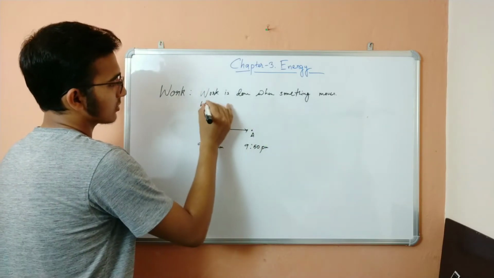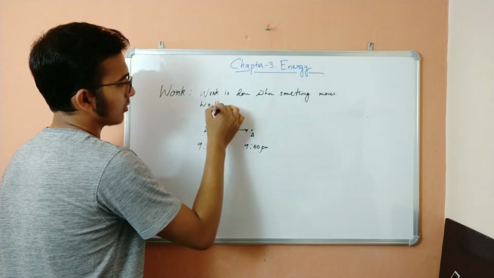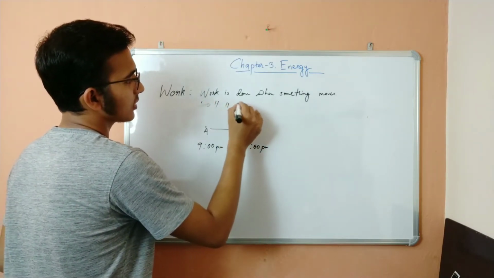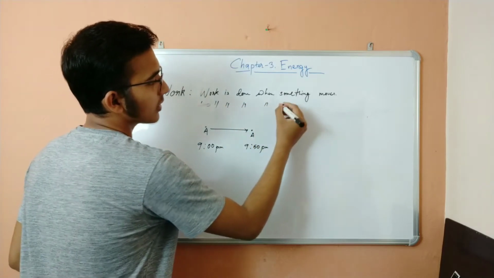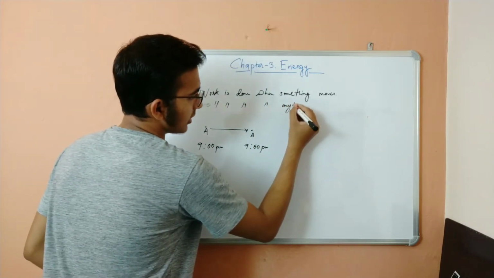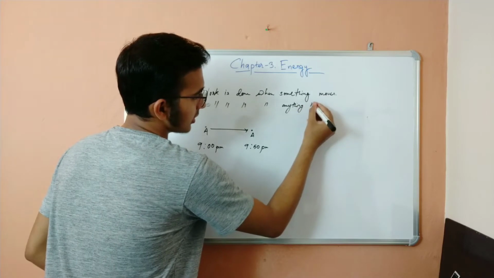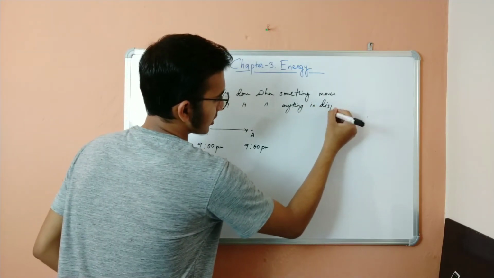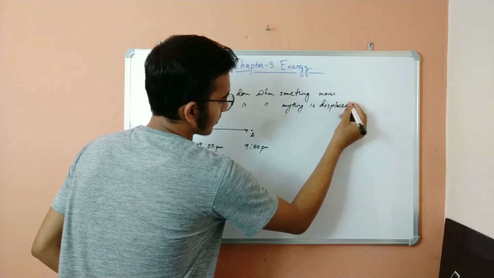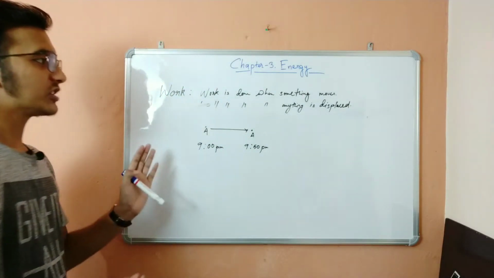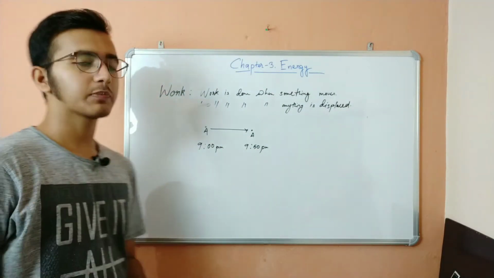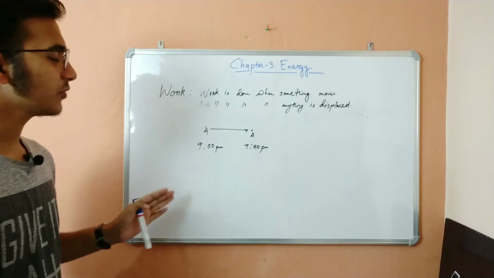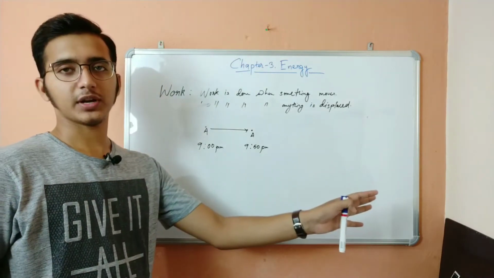Simply I can also write, work is done when anything is displaced. So if you displace something, what do you mean by displacement? Displacement means moving a body from one position to another position.